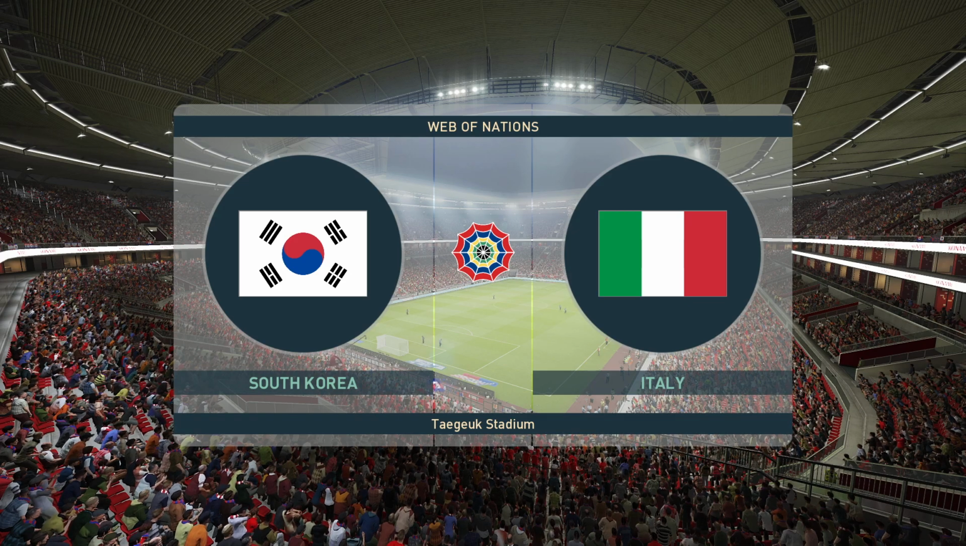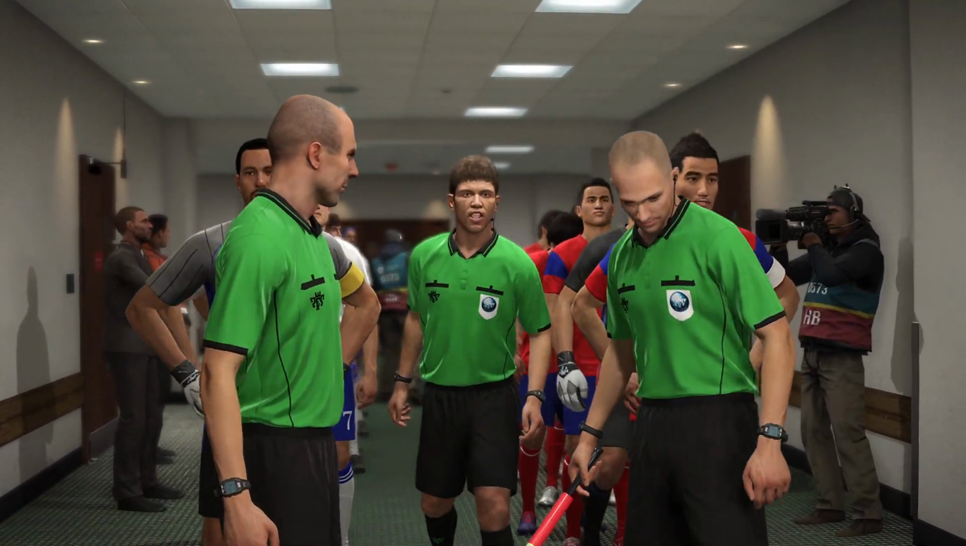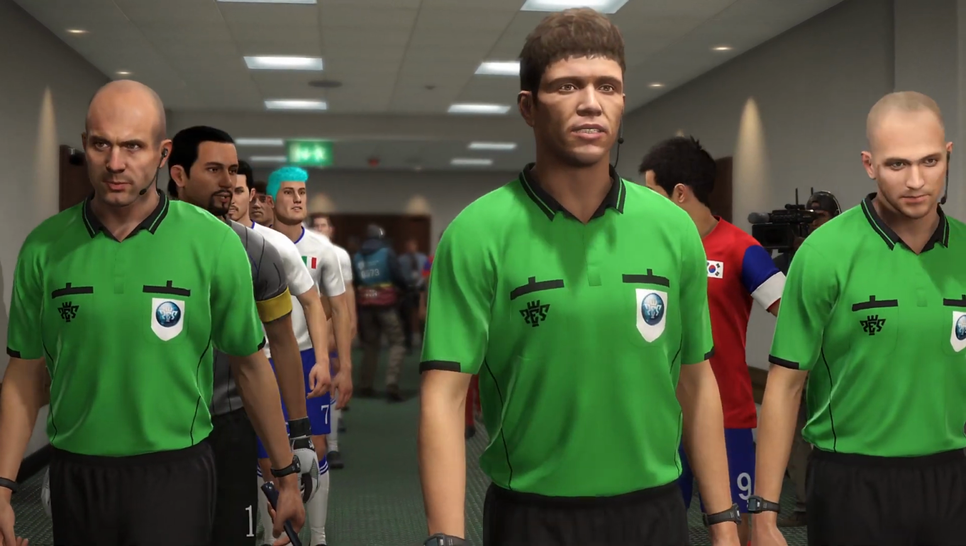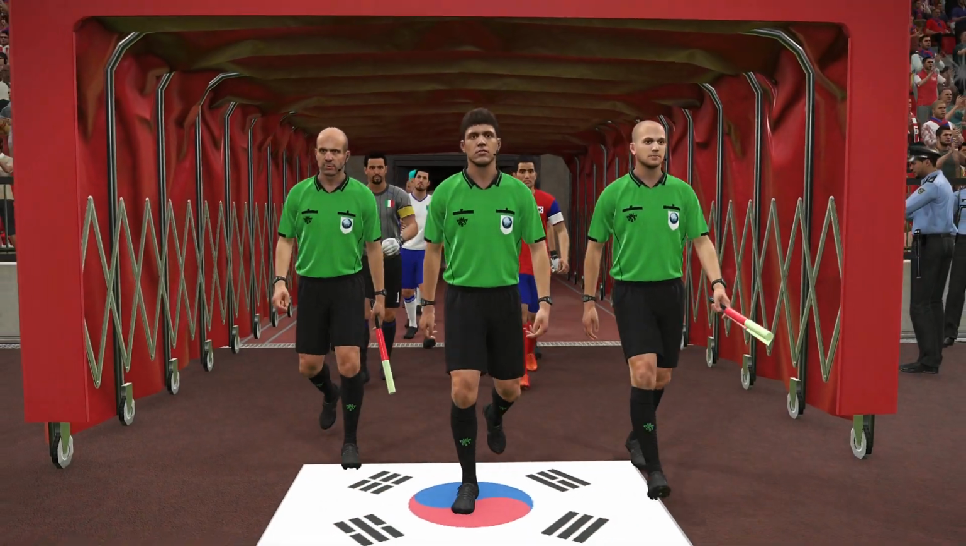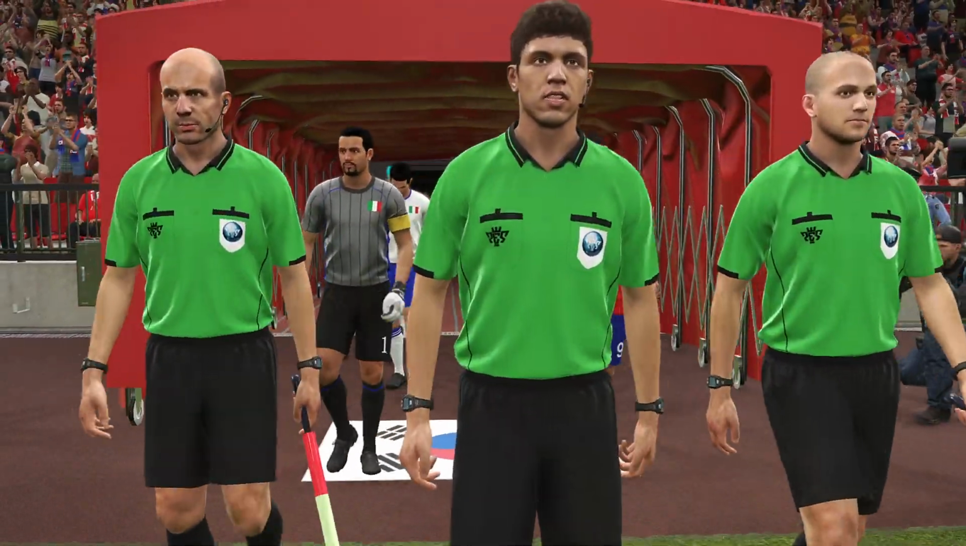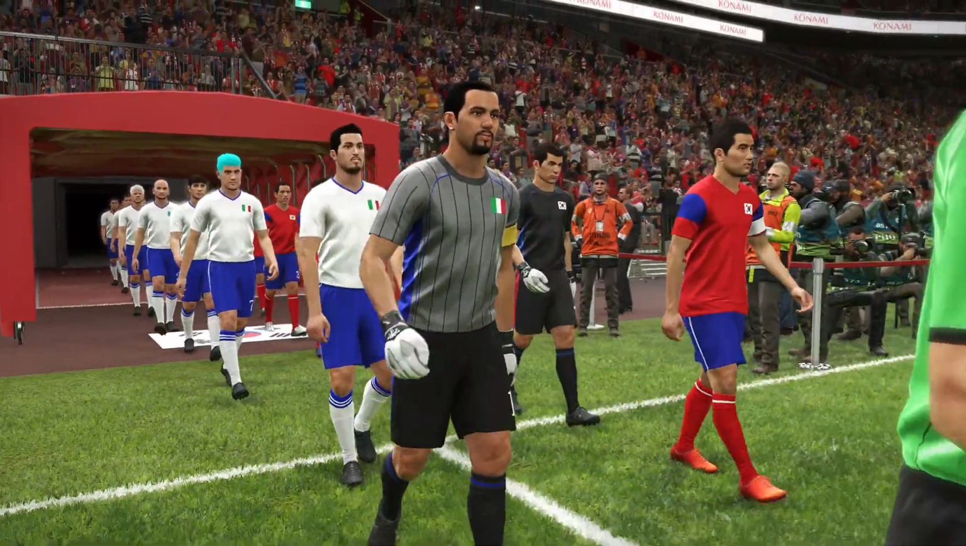It's South Korea against Italy here in the Web of Nations Premier League. It's week 15 of our 2019-2020 season, and it's the only place in the world where you can see 20 countries from all over the planet compete in a full soccer league season.